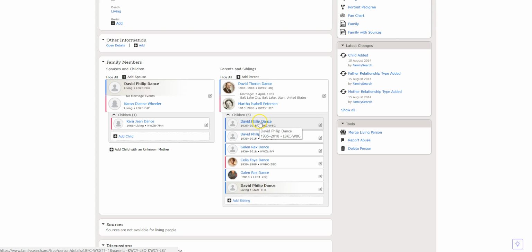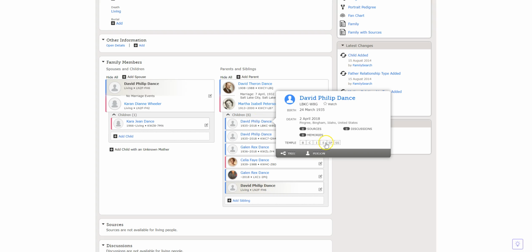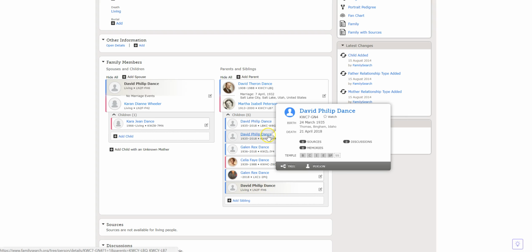But there's also two other David Philip Dances that he is linked to, both of which show a date of death, which on this one is not correct, actually, April 2018. And this date of death is correct. And you'll notice on this one that all of the ordinances show, and we verified that those are the correct dates of those ordinances. What I think is happening here is that the sealing to spouse doesn't show up because your mother is still living.